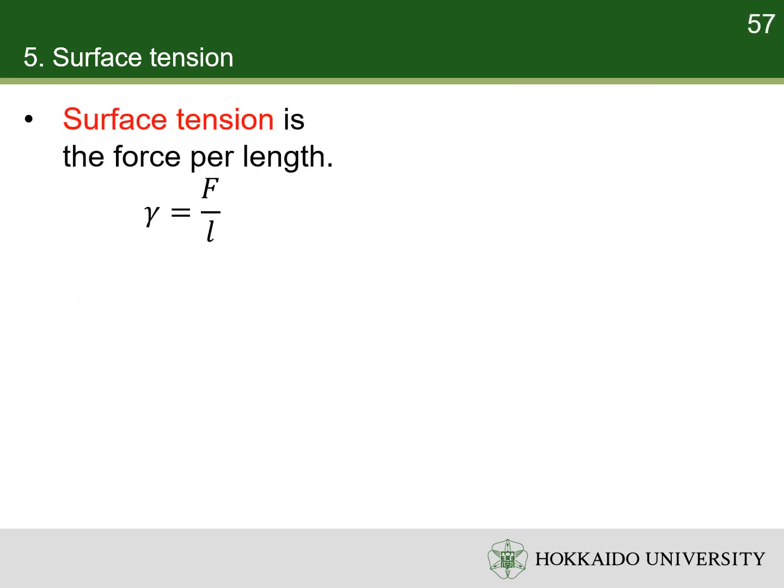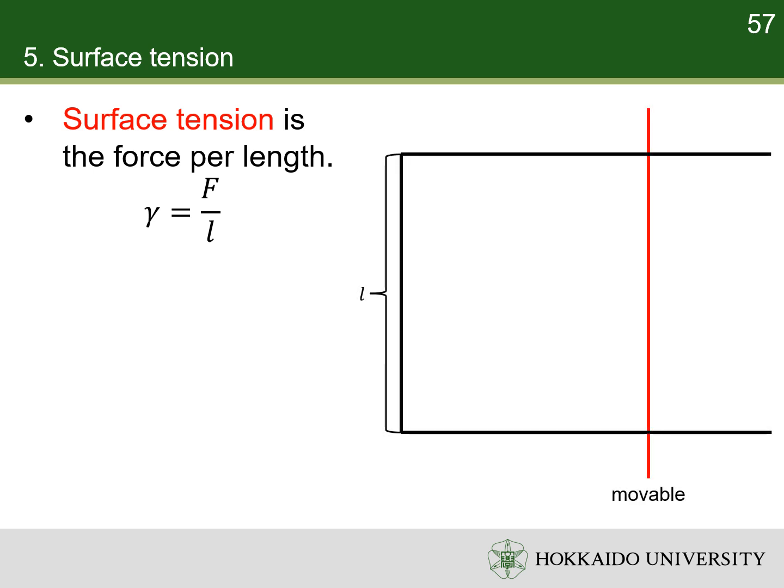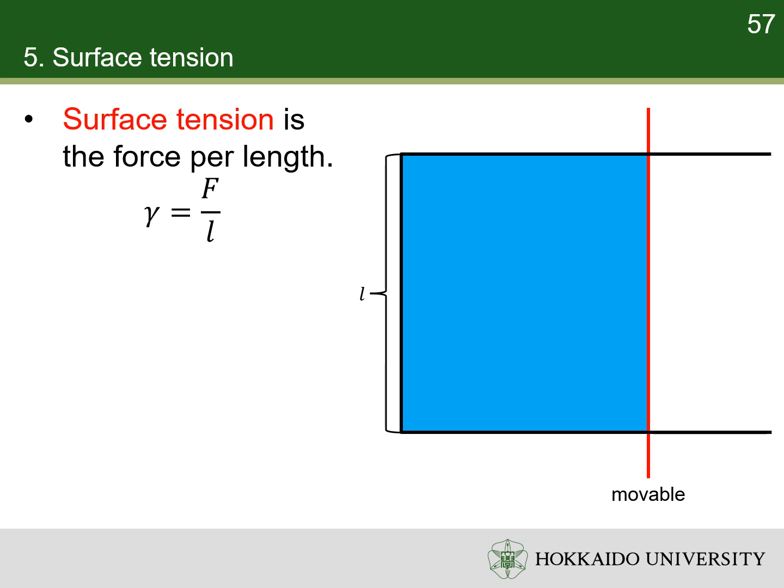Due to the tendency to minimize the surface area, there is a tangential force parallel to the surface of the liquid. This tangential force per unit length is generally referred to as the surface tension. For example, a rectangular frame is composed of 3 unmovable sides that form a U shape, and a 4th movable side that can slide. If a liquid surface stretches over the frame, its surface tension will pull the movable bar to reduce the area. The force is proportional to the length of the movable side.